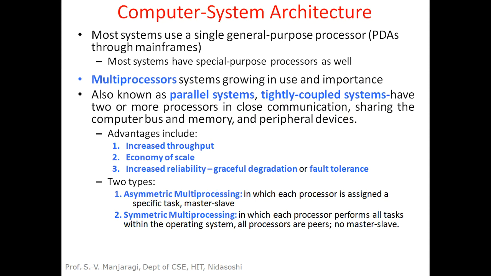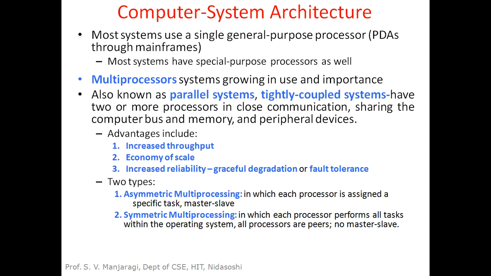In a multiprocessor system, we can execute tasks parallelly, provided the tasks are independent. If there is a dependency between the tasks, then they cannot be executed parallelly on two different processors, because one task may be dependent on another task. That is, the output or result of one task may be taken as input to another task.